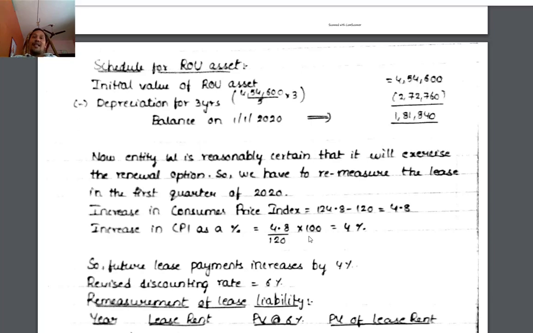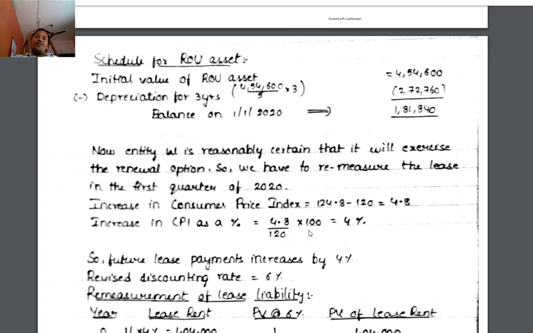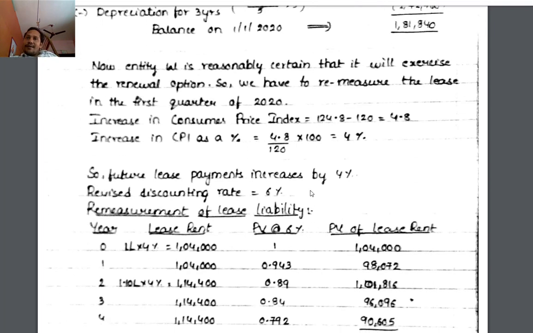Whenever we are remeasuring the liability, we have to assess the lease payments, and we have to discount them at a revised discounting rate. So 4% inflation factor is there. 4% we have to incorporate for future payments. Then original term remaining 2 years is there, and renewal term will be 3 more years. Total 2 plus 3, 5 more years will be there.